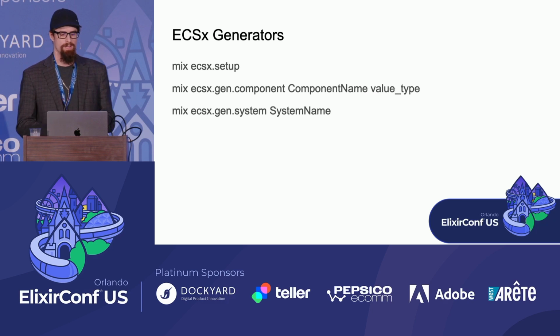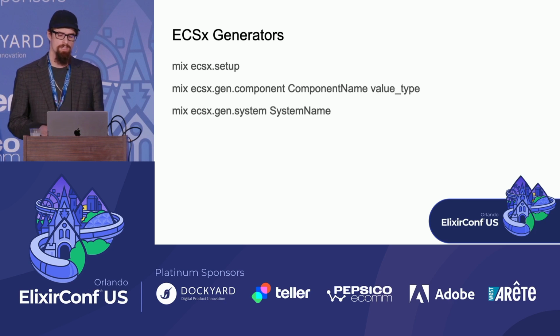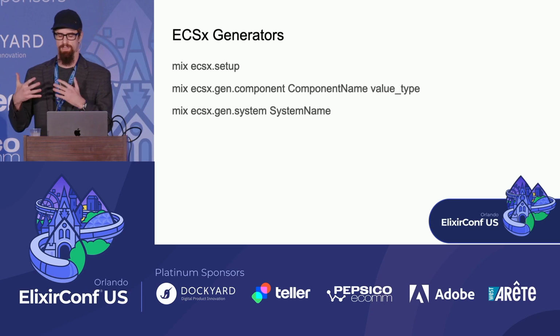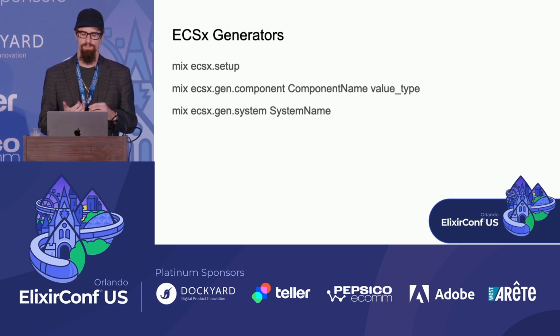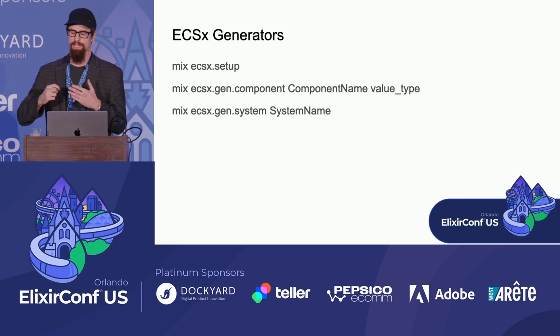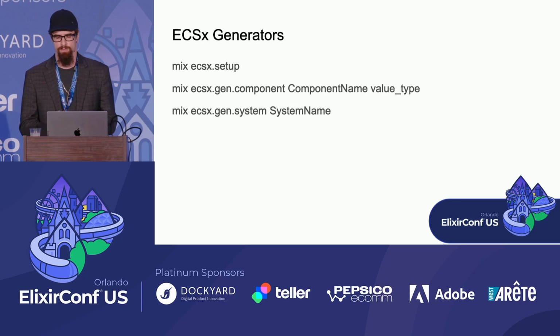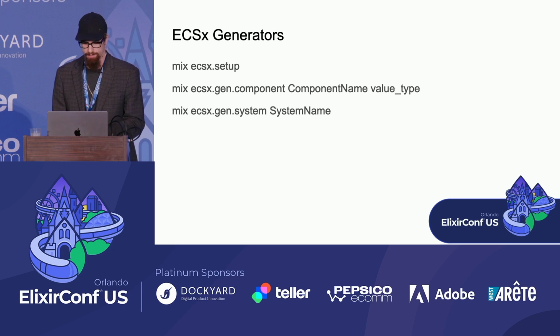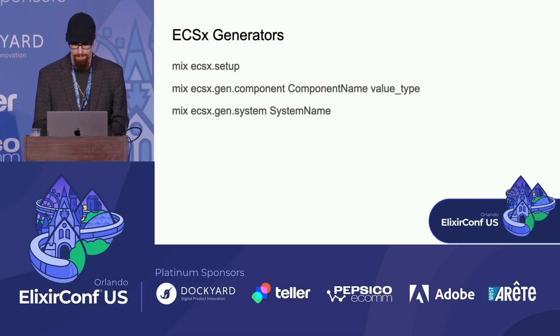Next, you'll run ECSx gen system for each one of the features in your game. So it could be that you have a kind of one-to-one relationship where each component type has a system which operates and keeps that component type updated. But we also saw an example earlier of a system that might be seen as a composite system where it's actually relying on 2 different component types, the HP and the armor, and that system is going to use both of them in order to fulfill its logic. So this is going to take 1 argument, simply the module name of the system.